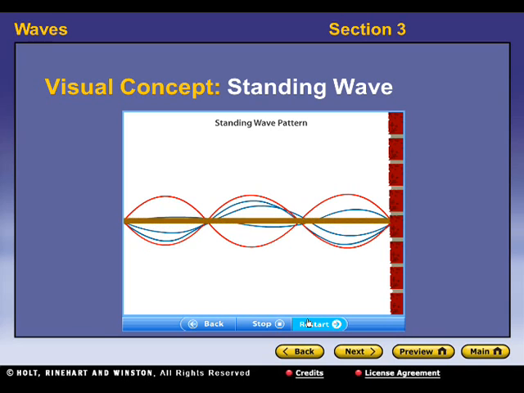In a standing wave, the wavelength and the distance over which the wave travels to a reflective barrier are related. For example, a standing wave is formed in this rope when the rope is vibrated with a frequency that produces a wavelength that is 2/3 the length of